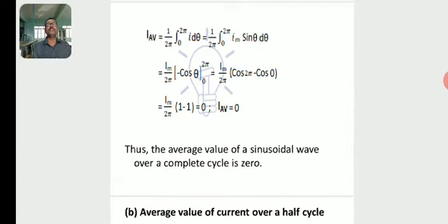Then I m by 2 pi into 1 minus 1, since cos 2 pi is 1 and cos 0 is 1, so 1 minus 1 becomes 0. Thus, the average value of a sinusoidal wave over a complete cycle is 0. It is the average of the sum of instantaneous values of alternating current for one complete cycle.